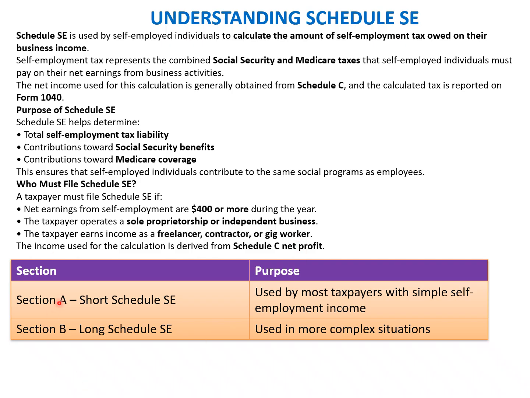So it has two major sections, Section A and Section B. Section A is used by most taxpayers for simple self-employment income. Section B is used for more complex situations. So we'll talk about this in detail in the next slide.